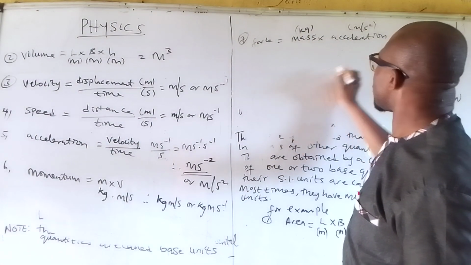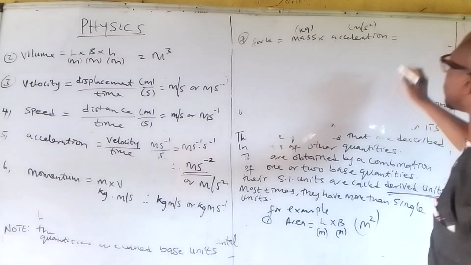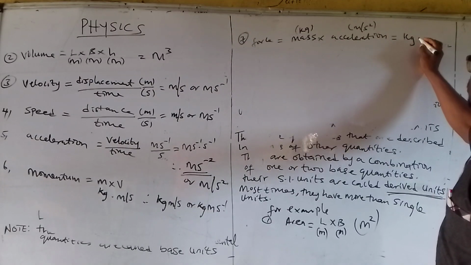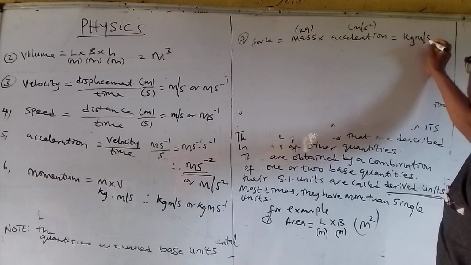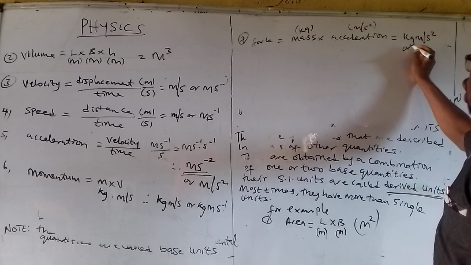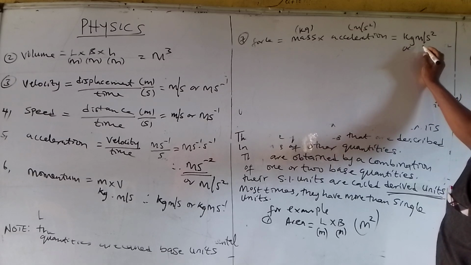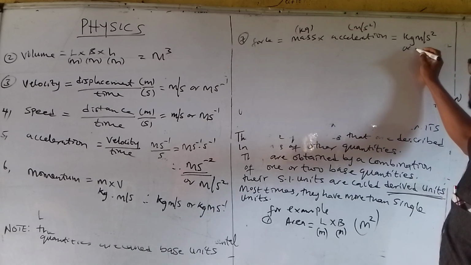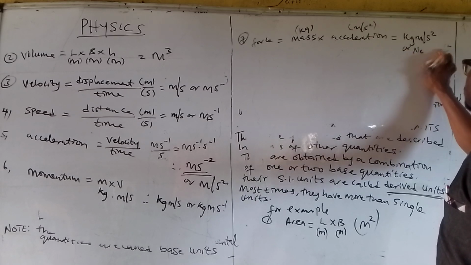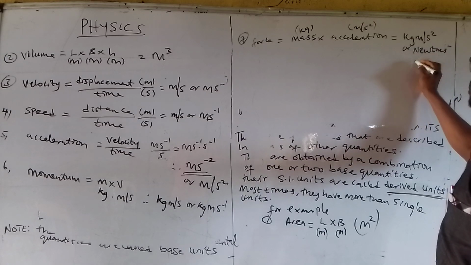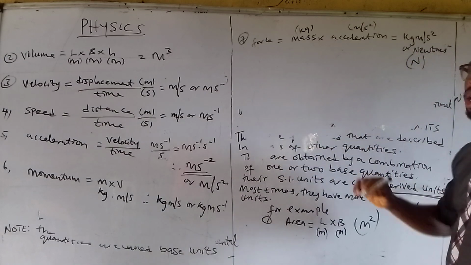If you bring the two together, force will give us kg meter per second squared, or otherwise known as newtons. Newtons, which is represented as N.